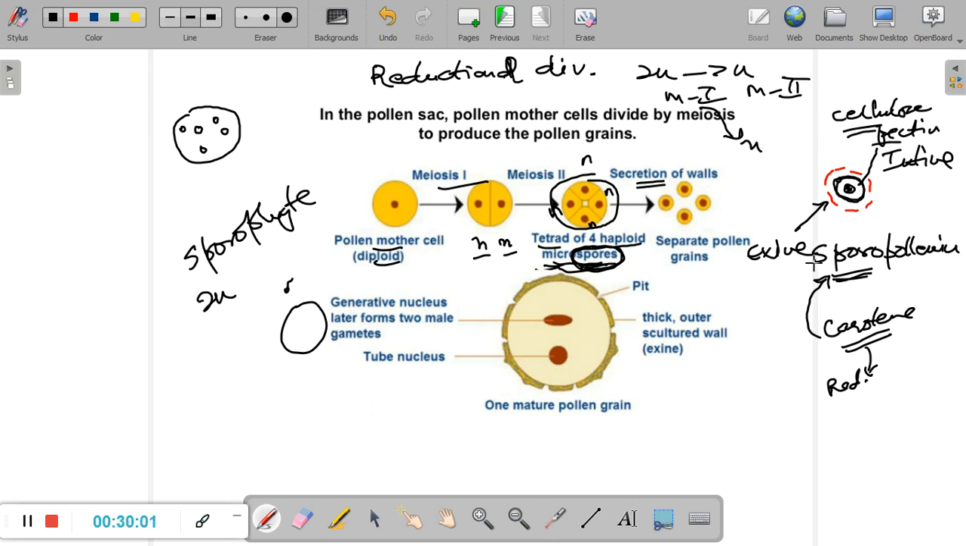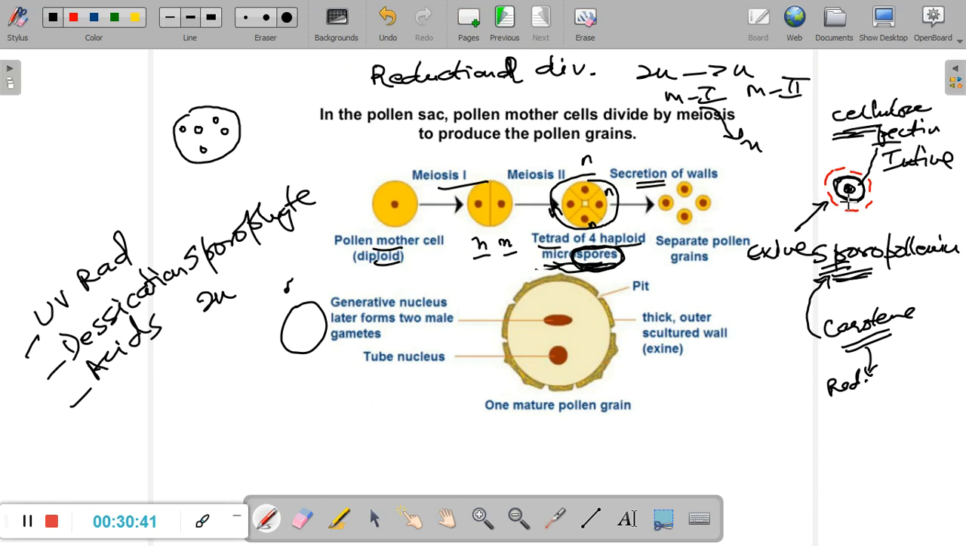Now this compound called sporopollenin is extremely resistant to UV radiation, extremely resistant to desiccation. Desiccation is drying. Even if there is a lot of heat, whatever water is present inside the pollen will not easily evaporate, so it prevents desiccation. It is also extremely resistant to acids, a large number of bases and a variety of other chemicals. So the exine provides extreme protection to the content on the inside, and the intine also does the same. It also provides structural support because it has cellulose, and there are a variety of other functions which we do not need to know at this particular moment.